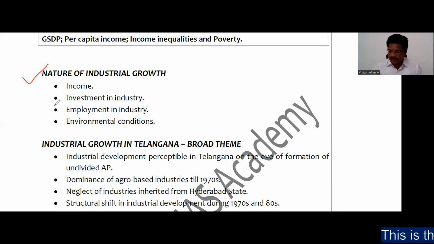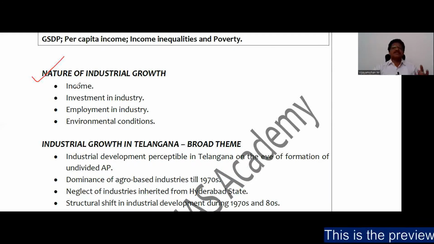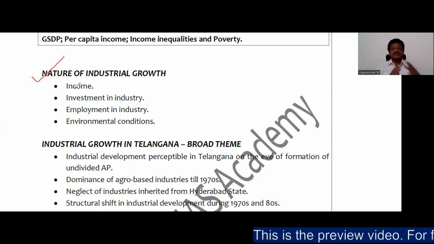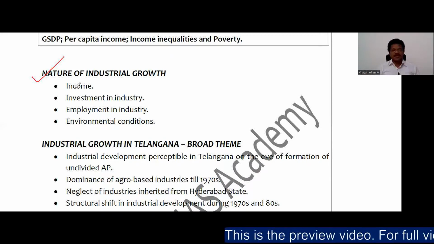But before going further, I want to tell you that as far as the nature of the growth or nature of the economy of Telangana in the United AP is concerned, the information in the public domain is very haphazard. That is, it is not in an orderly fashion, right?